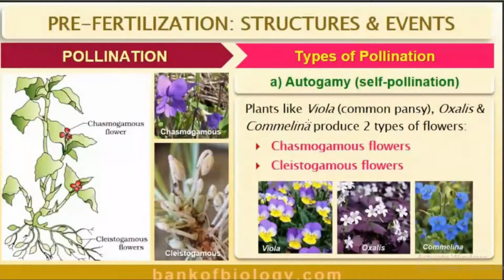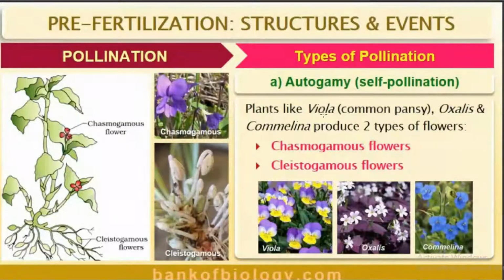There are some exceptions among the flowers where autogamy occurs. Actually, some plants produce two types of flowers in which autogamy occurs.